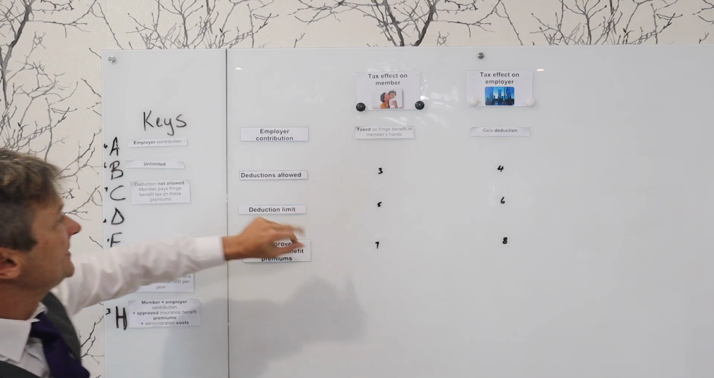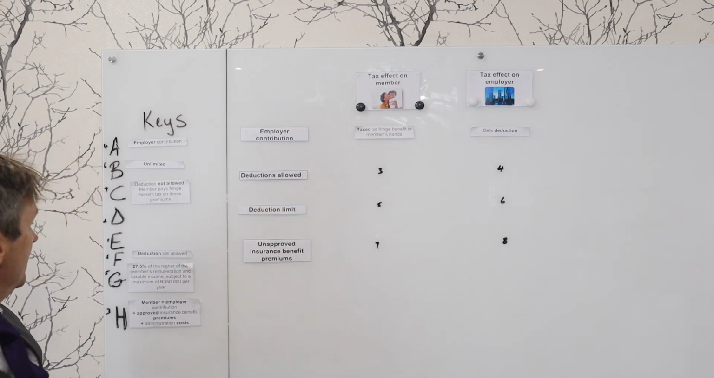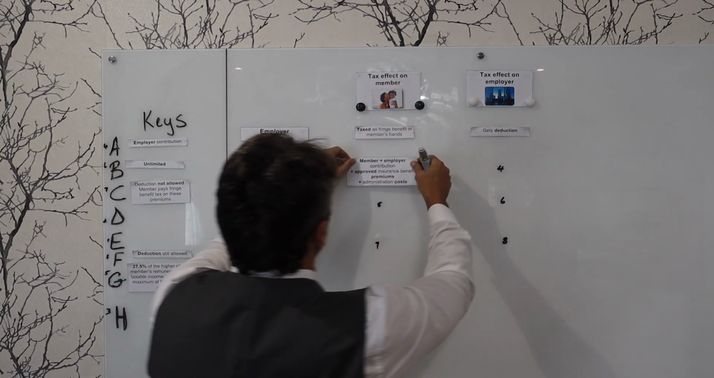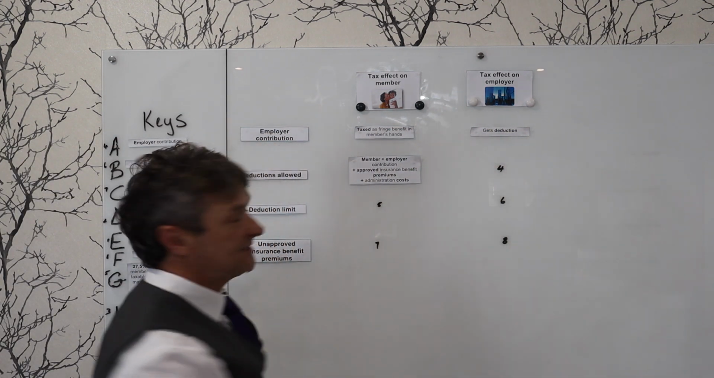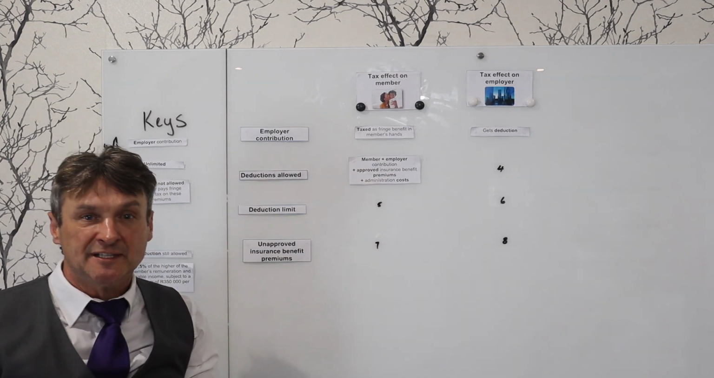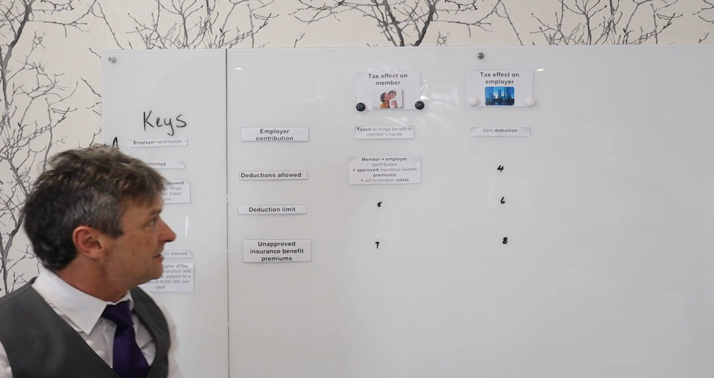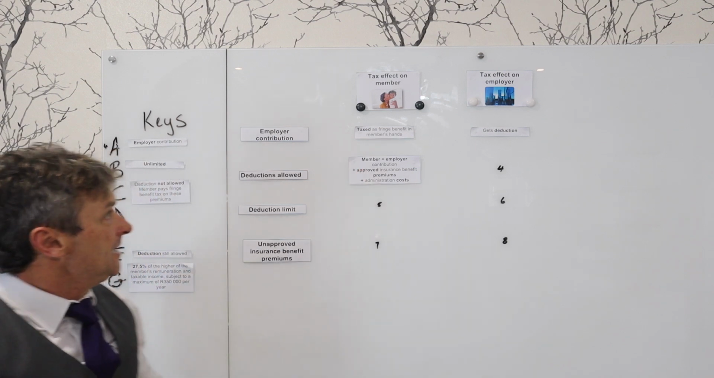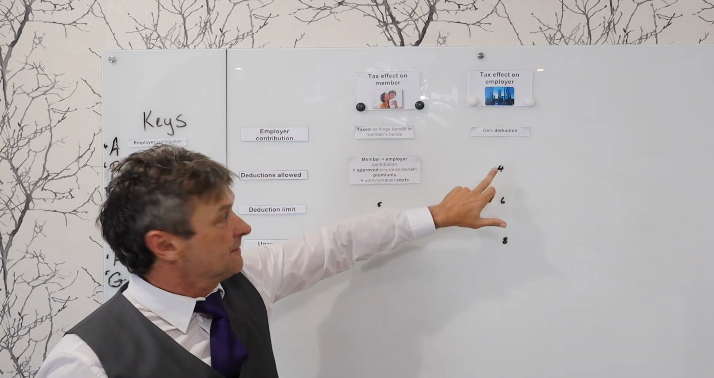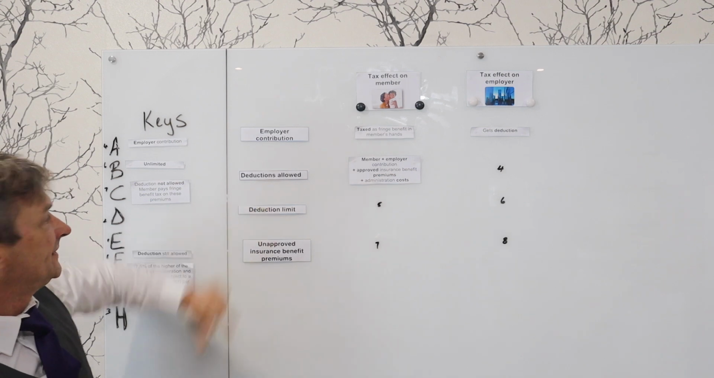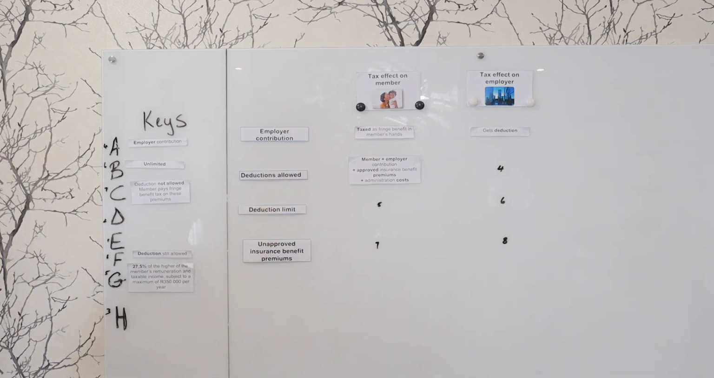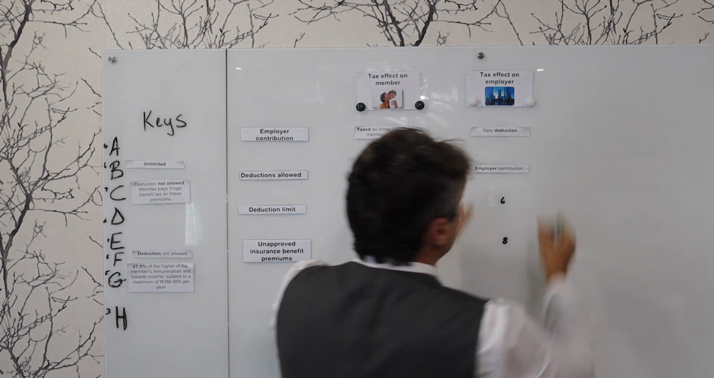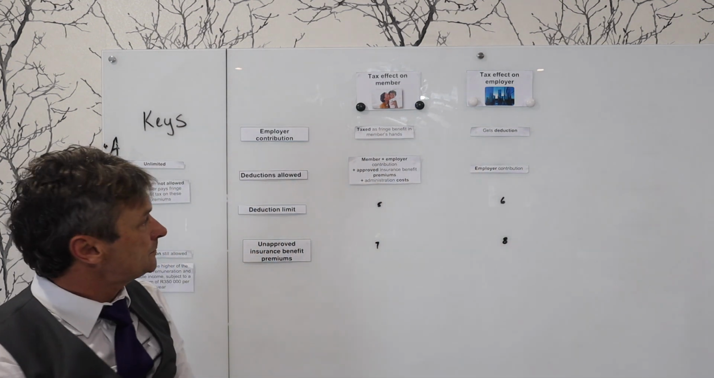The third one there is what deductions are allowed. And if we look at it from a member's perspective, member plus employer contribution plus any approved insurance benefits plus the cost of administration are allowed as a deduction in the hands of the member. If we look then at the tax effect for the employer, if we look at what deductions are allowed, we know that from an employer's perspective, the total employer contribution is allowed as a tax deduction.